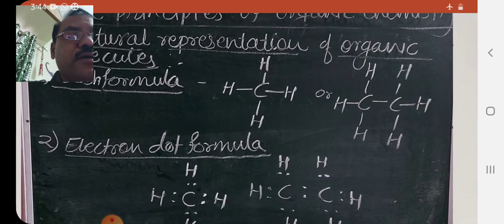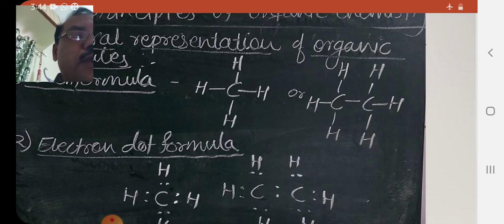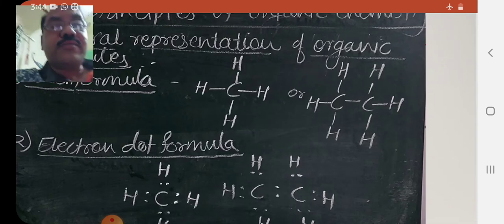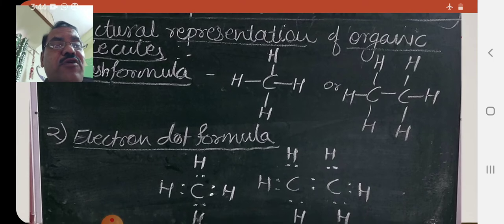whereas the second example is ethane containing C2H6 formula, in which one carbon forms covalent bonds with three hydrogen, another carbon also forms covalent bonds with three different hydrogen atoms, and the two carbons themselves form a covalent bond. So this type of representation is called dash formula.